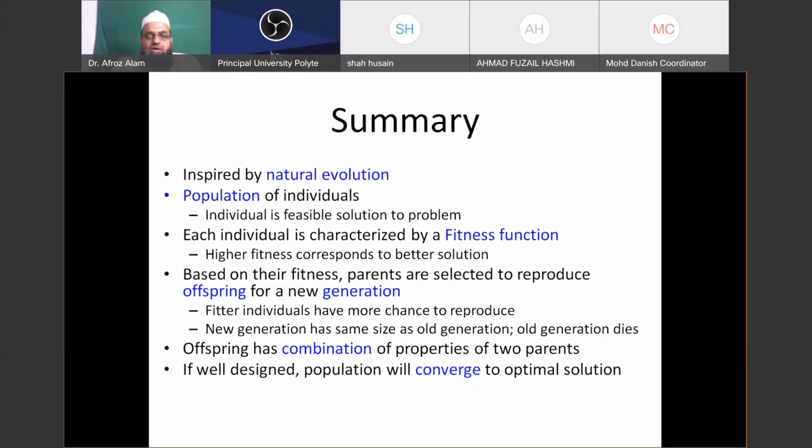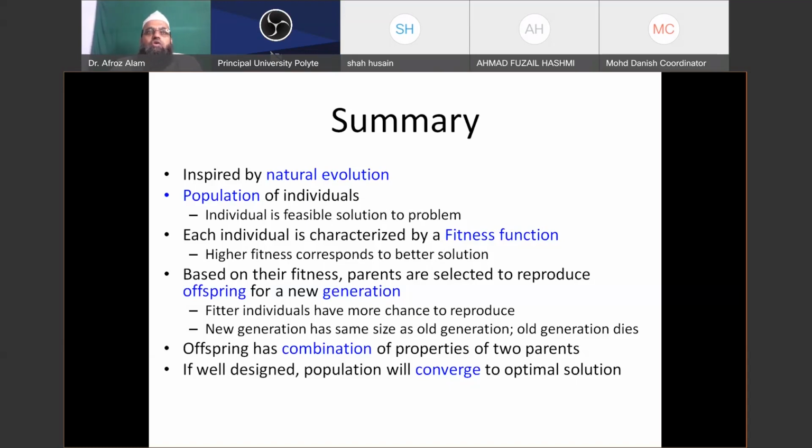The new generation has the same size as the old generation. It means if we have a population size of 10 chromosomes, once we have formed a new offspring, we are going to check its fitness, whether it is coming out to be better than the worst fitness available so far in our population or lesser than that.